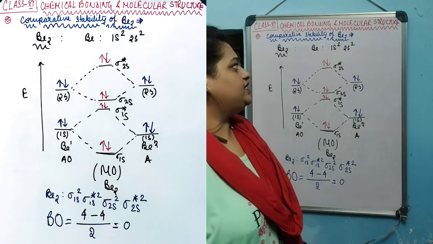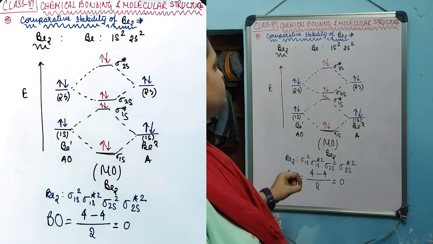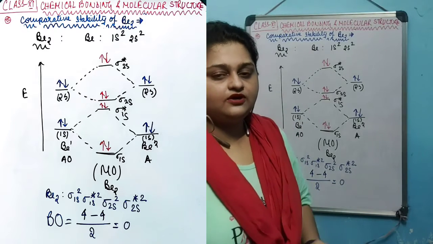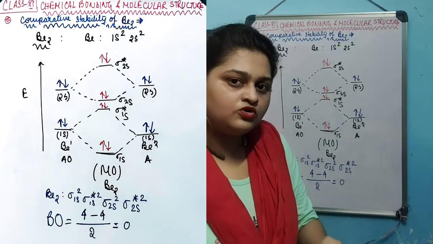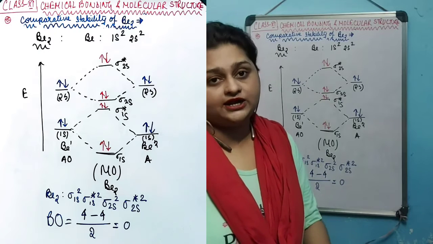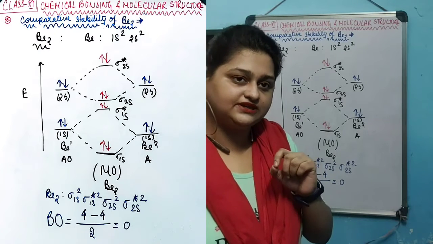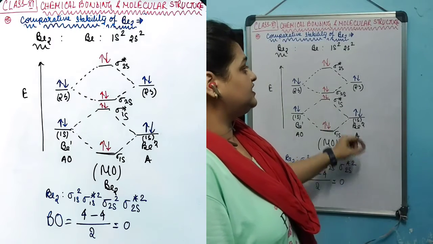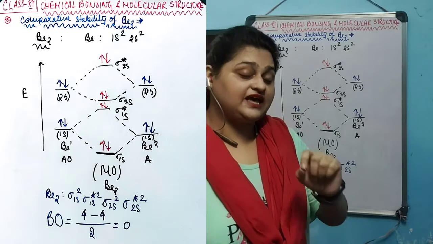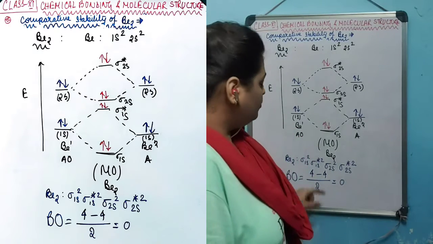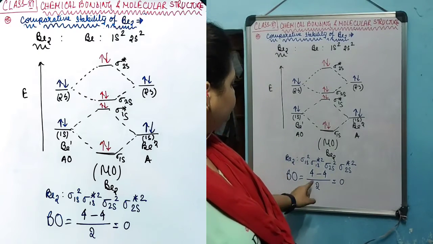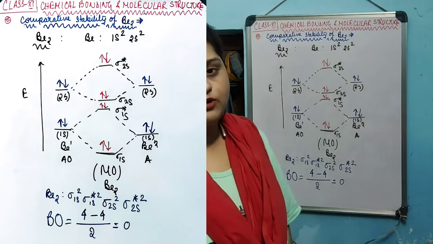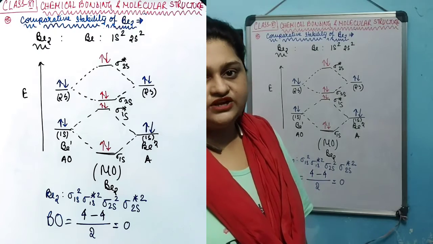This implies that the beryllium 2 molecule has no existence in nature, which is true because beryllium is a monoatomic vapor gaseous element. It has no existence as a diatomic molecule, which can be explained with the help of this energy level MO diagram, in which the bond order is found to be 0.